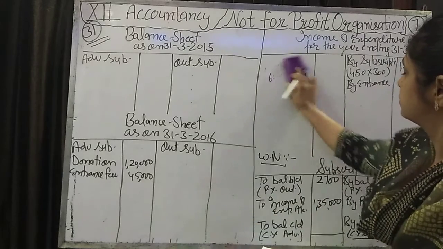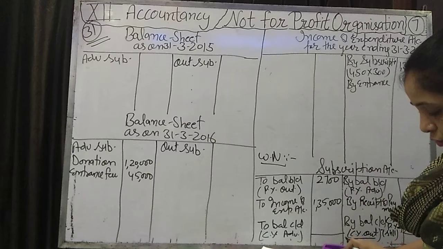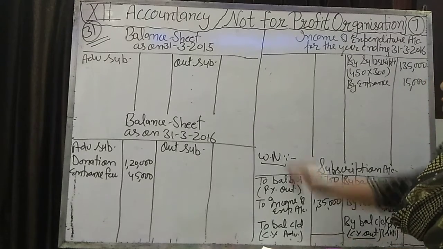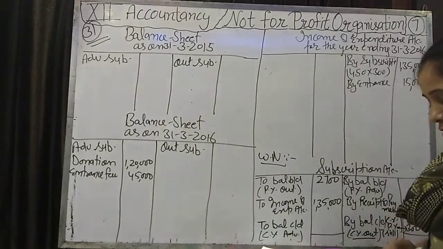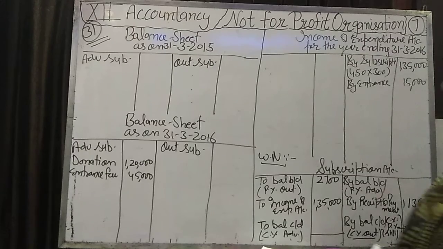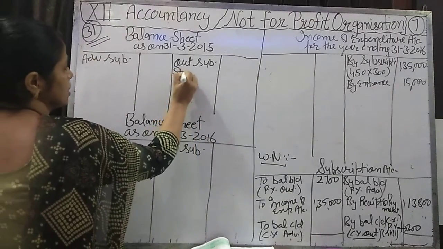Clear? Okay. Now the next information is stock of the stationery on 31st March 2015. It means last year we had stock of 3,000 and the closing stock is 5,400. So stock of stationery, opening stock we will write in the opening balance sheet.